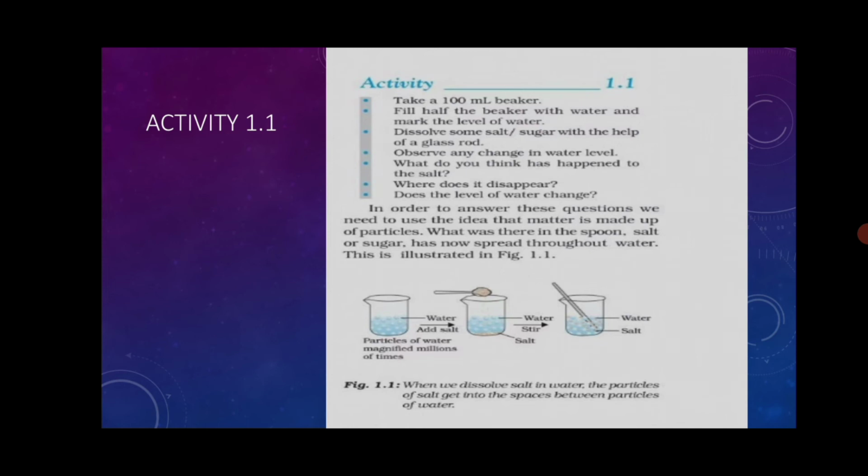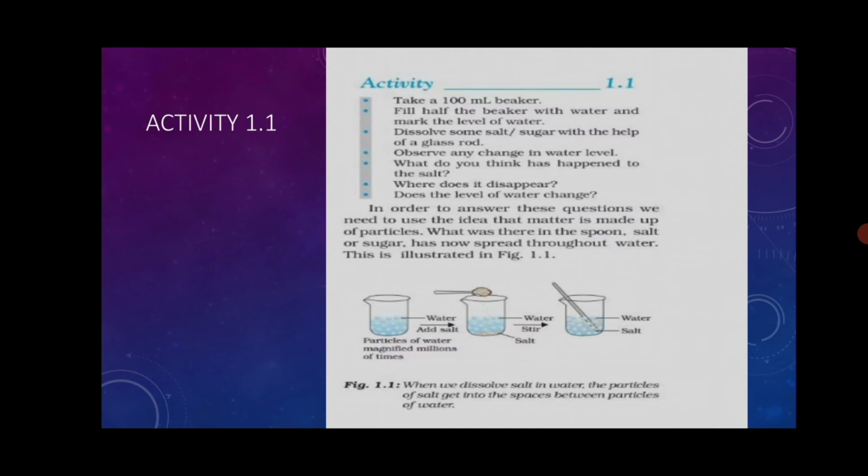Okay friends, what do you think has happened to the salt? What is your mind thinking, what happened to this salt? Note these points: where does it disappear?